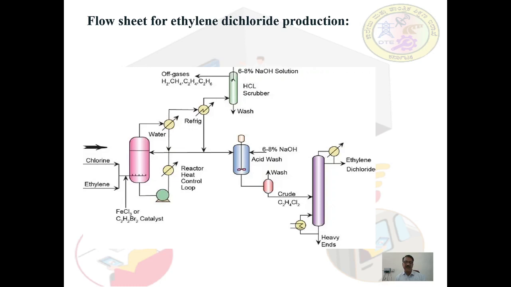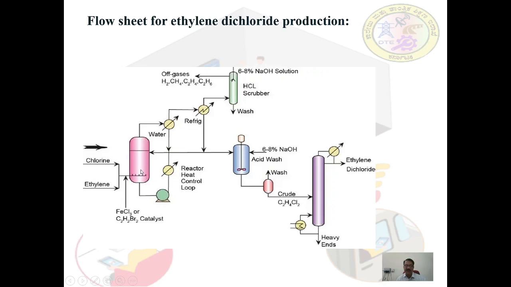Next, we'll see the flow diagram for the production of ethylene dichloride. So this is the flow diagram, and the process is: ethylene and chlorine are mixed and sent to a liquid phase reactor.